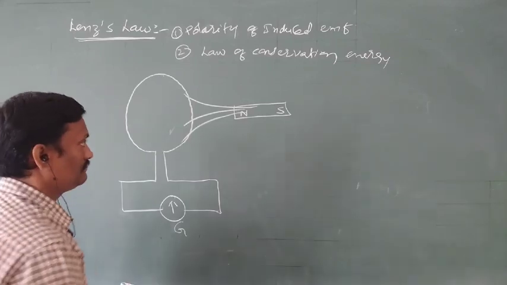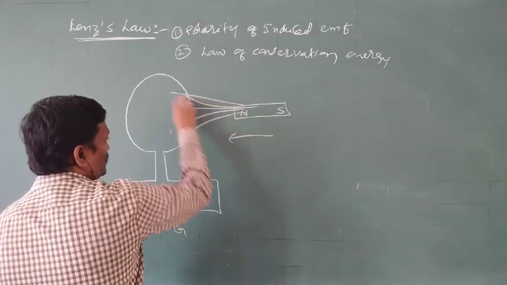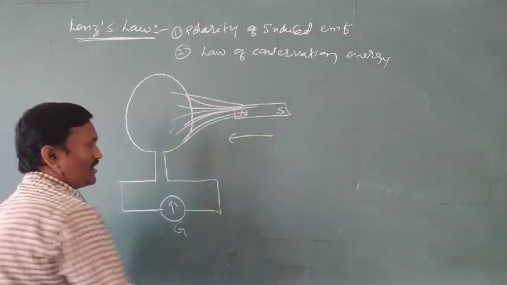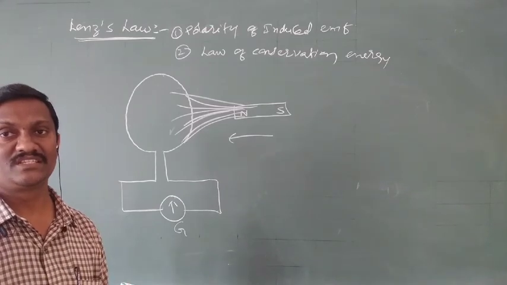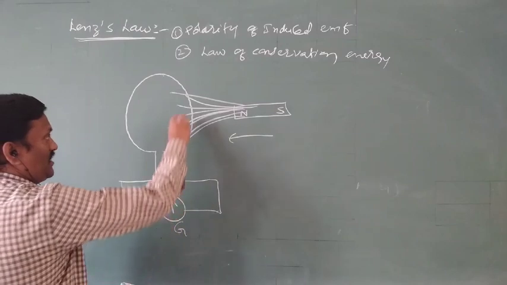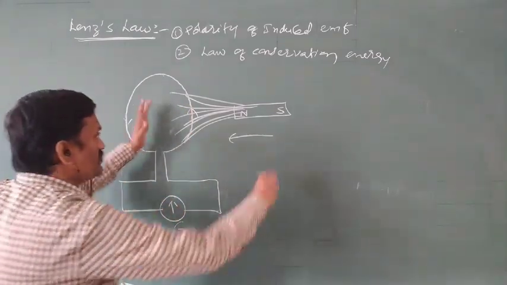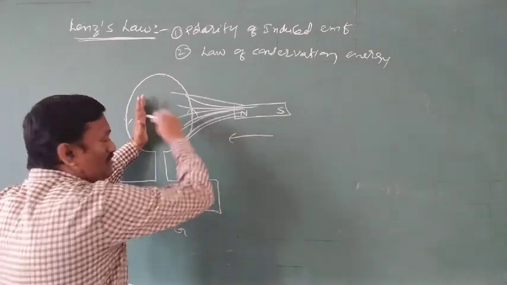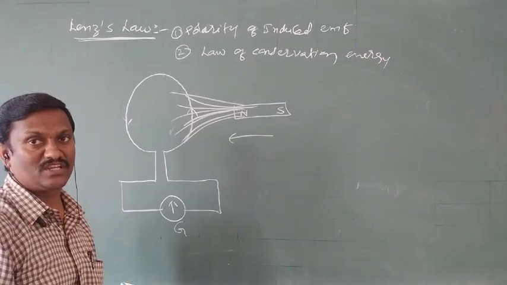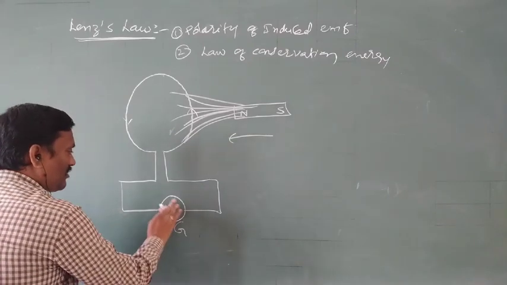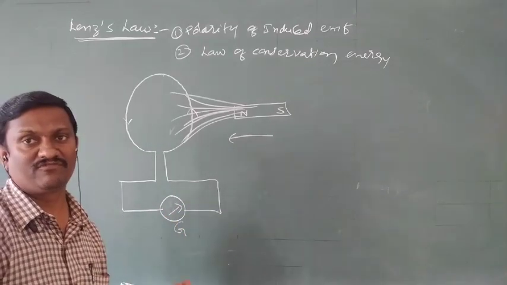Now in the first case, the bar magnet is moving towards the coil. When the bar magnet is moving towards the coil, the flux linked with the coil is increased. Whenever flux linked with the coil is increased, the increasing flux can produce current in the anti-clockwise direction. So whenever the flux linked with the coil changes, EMF or current is induced. Now the galvanometer shows deflection in one direction. Assume the galvanometer shows deflection to the right side.